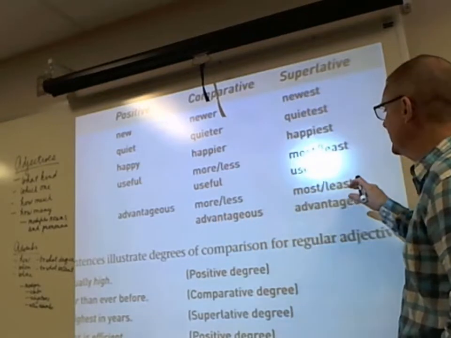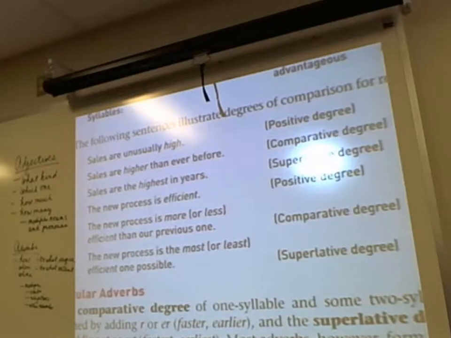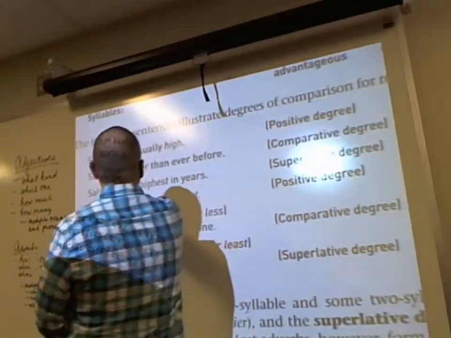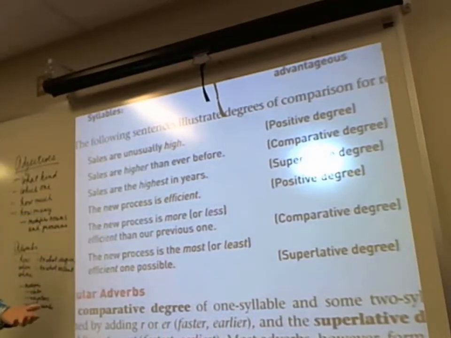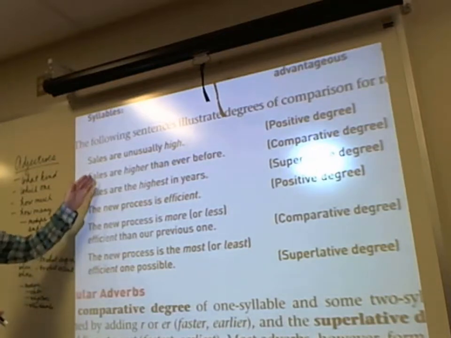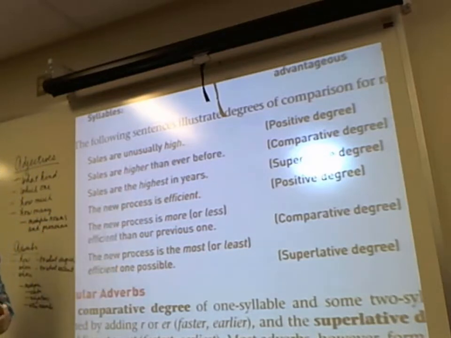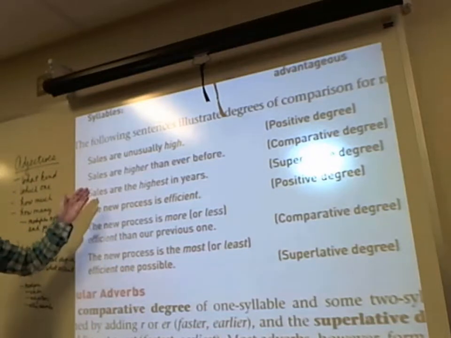Okay, so here's an example of this. Start with sales are unusually high. That's in the positive degree. There's nothing unique that we need to do with the word high in this particular case. Now, sales are higher than ever before. You're comparing sales this year to other years. Sales are the highest in years. That's the greatest degree. So we'll use the superlative highest.